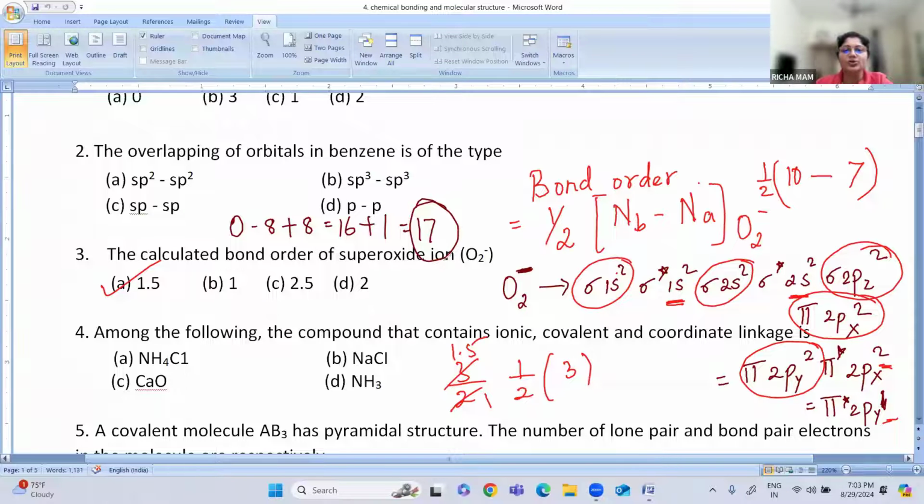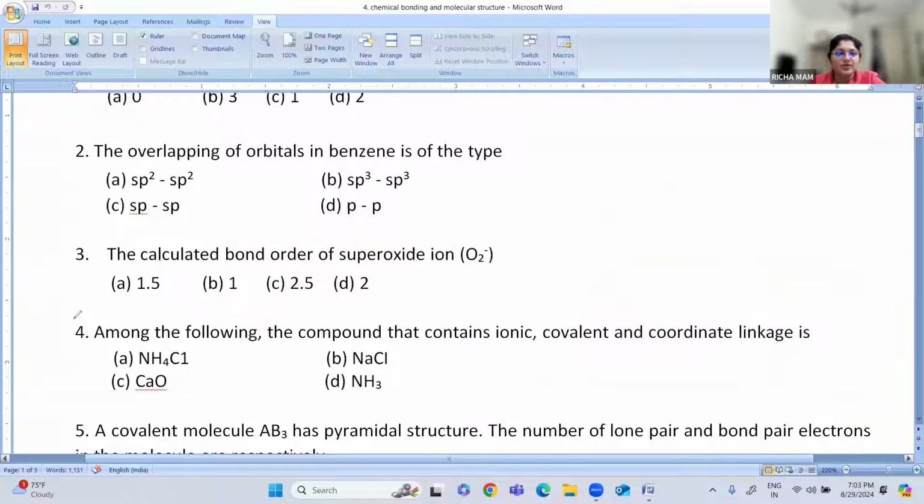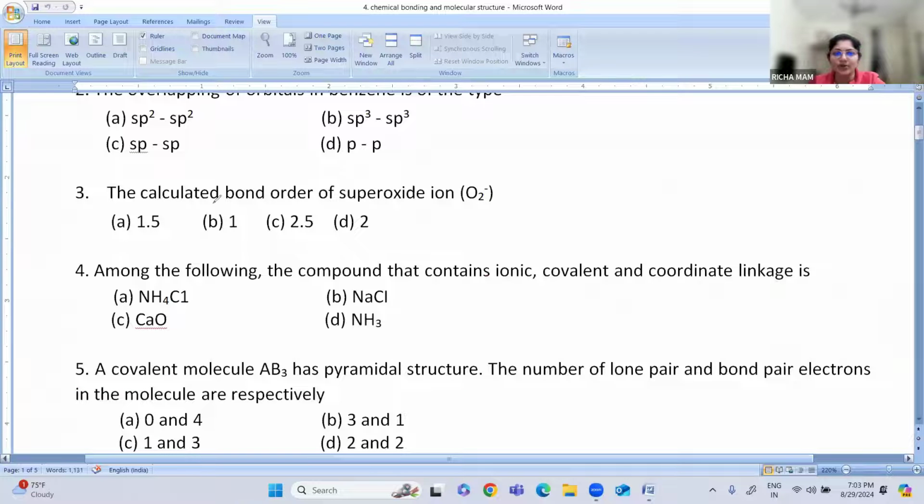So remember how to find the bond order: half into the number of bonding electrons minus the number of electrons present in antibonding orbitals. So half of NB minus NA. So find out and calculate for these ions. So this was about the superoxide ion, how to calculate the bond order.